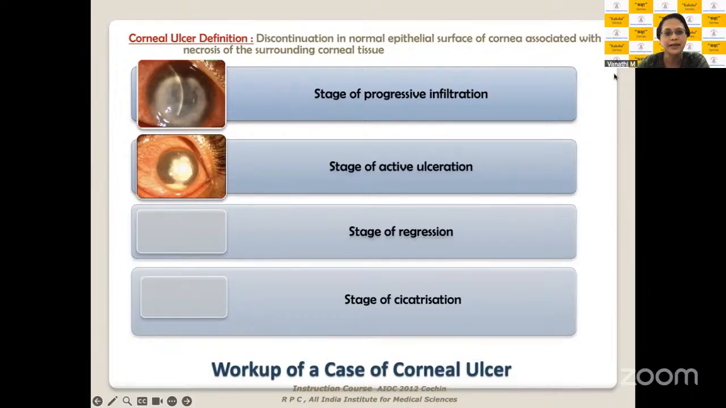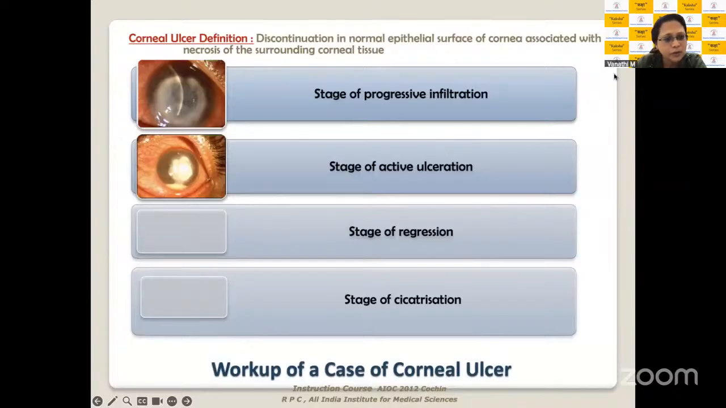So it's a sort of coagulative necrosis occurring because of the infection on the ocular surface, primarily the corneal surface when you're talking about keratitis. For those managing keratitis, what's important first is to look at the stage at which the ulcer is presenting to you. We would all have read in the textbooks the various stages of a corneal ulcer: the stage of progressive infiltration, the stage of active ulceration, the stage of regression, and the stage of cicatrization.